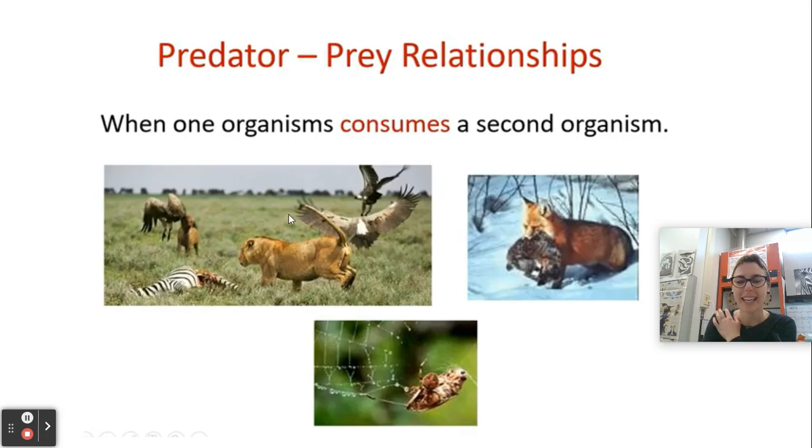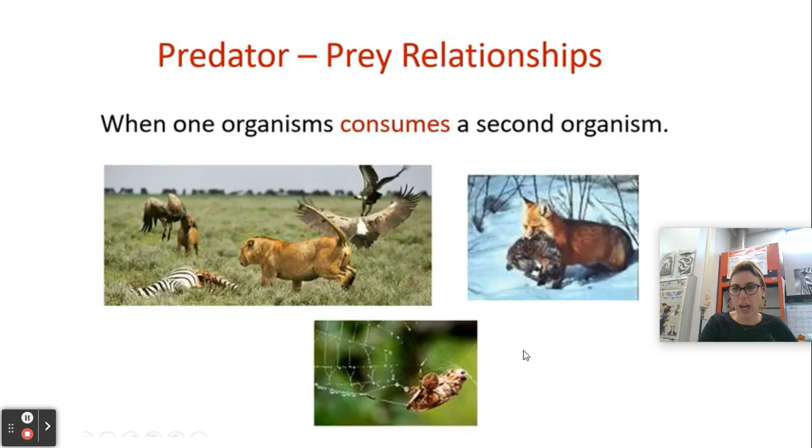On the Serengeti in Africa, we have a predator-prey relationship, the predator being the lion, the prey being the zebra. We have the fox and the rabbit, right? The fox being the predator, the rabbit being the prey. Or we have the spider and whatever bug it seems to have captured, the spider being the predator, and the bug that has been caught is the prey. But I want you to also remember that eating plants is part of the predator-prey relationship. A deer is the predator, the grass is the prey. When you eat a salad, you are the predator, and the lettuce and the carrots and the tomatoes are the prey. Because remember that plants are also living things.